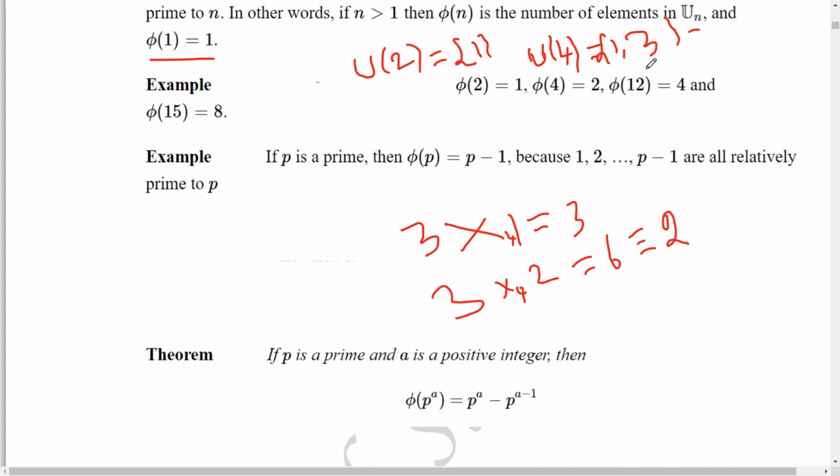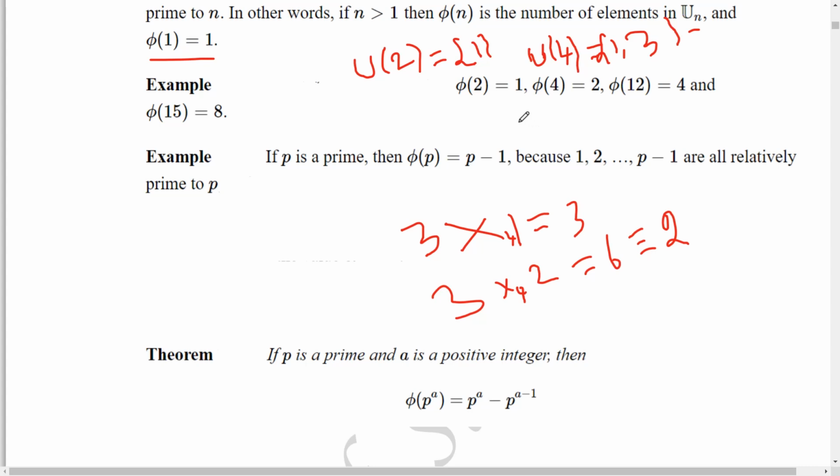Now U(4) equals {1, 3}, so we have only two elements. 1 into 1 is 1. 1 into 3 is 3. 3 into 3 is 9. Take mod 4, so the remainder is 1, since 9 divided by 4 leaves remainder 1. So all the elements are here. And also you can easily check the commutative property: 1 into 3 equals 3 into 1. So U(4) is an abelian group under multiplication modulo 4. Like this, for any n, U(n) is an abelian group under multiplication modulo n.